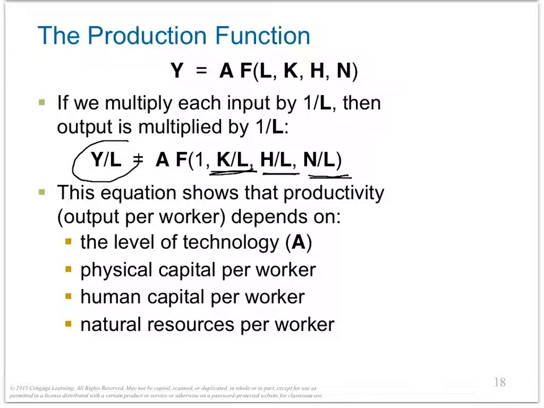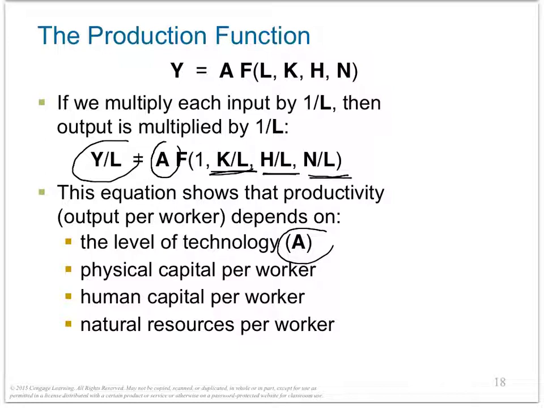So the determinants of productivity, including also A here, the level of technology, are physical capital per worker. How many tools each worker has, not the total amount of tools in the economy. It's very important, because we may have a huge amount of tools, but per person maybe we don't have enough. If you divide among the labor, maybe you don't have enough physical capital per worker.